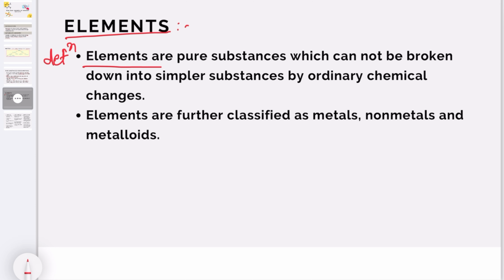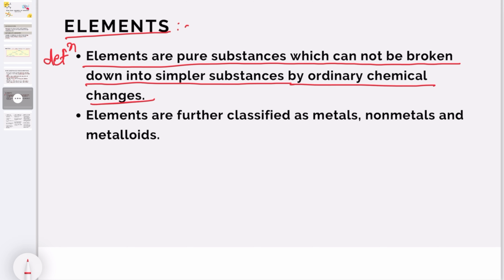Whatever simple chemical reaction we do, we cannot break the element into smaller pieces or parts. So it is a pure substance which cannot be broken down into simpler pieces. Next, elements are further classified as metals, non-metals and metalloids.